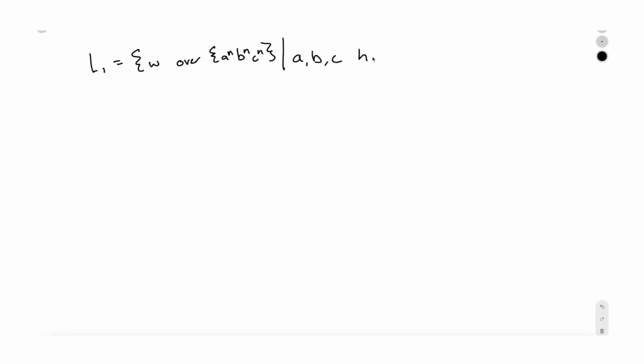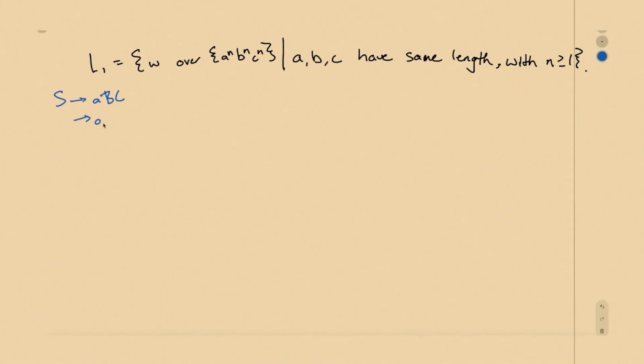Now, given the language L1 is equal to w over a to the n, b to the n, c to the n, where a, b, and c all have the same length and n is greater than or equal to 1, give the grammar, perform the string derivation, and draw the linearly bounded automata. In approximately 5 seconds, I will reveal my answers for this, so feel free to pause the video. And without further ado, here are my results.